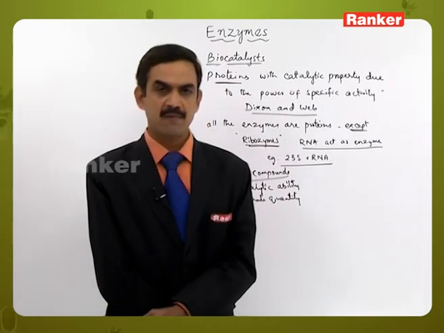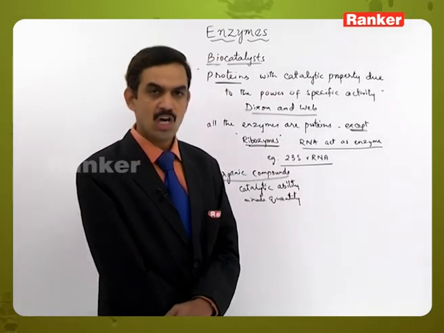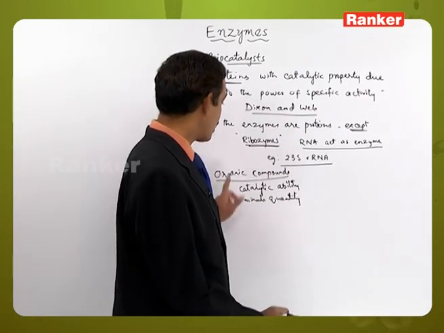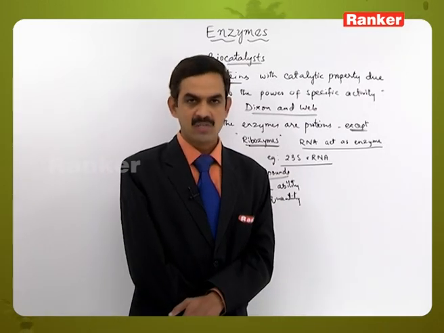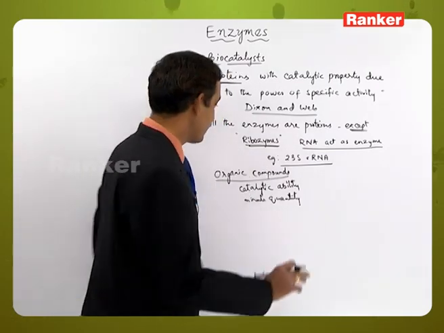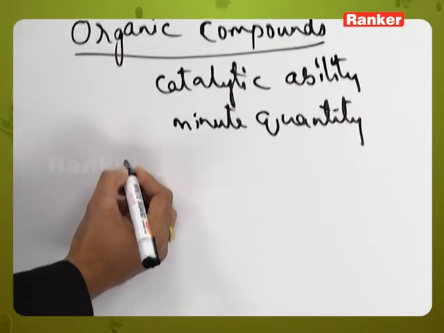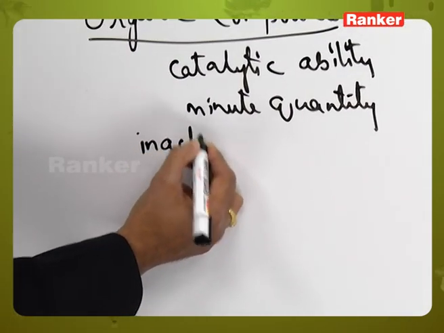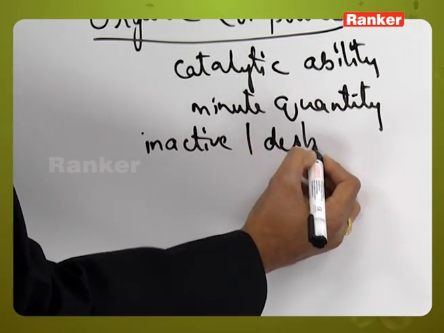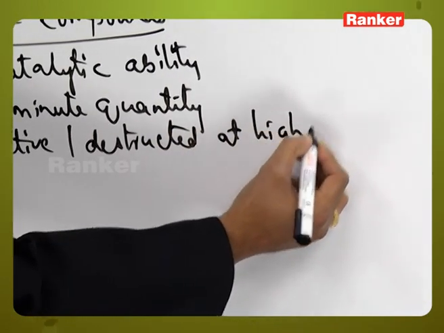And here there is a difference between enzymes and the other catalytic compounds which are considered inorganic compounds. Many such differences are there between the organic catalytic compounds like enzymes and the inorganic catalytic compounds, but the major difference is that enzymes generally become inactive, or destroyed, at high temperatures.